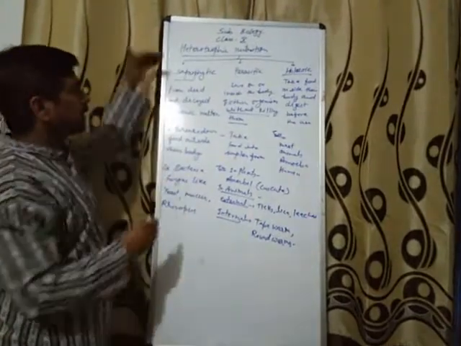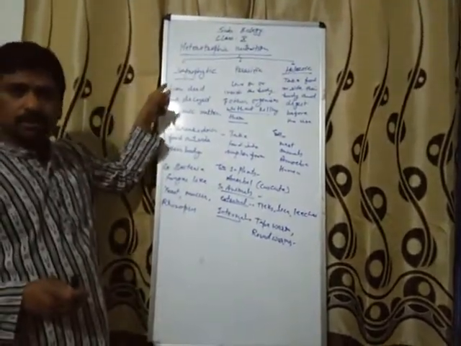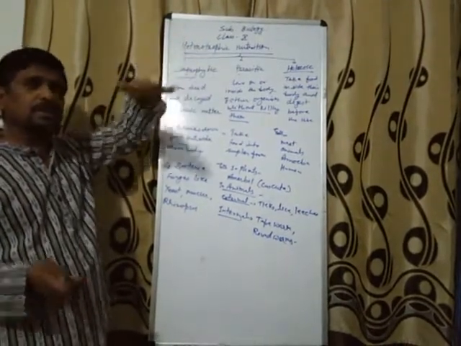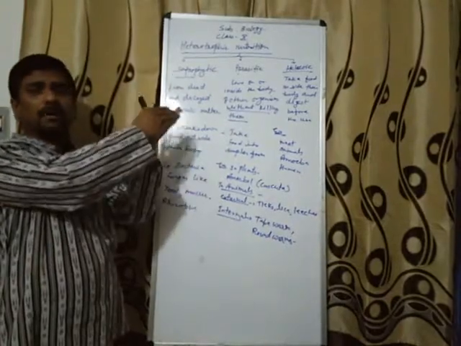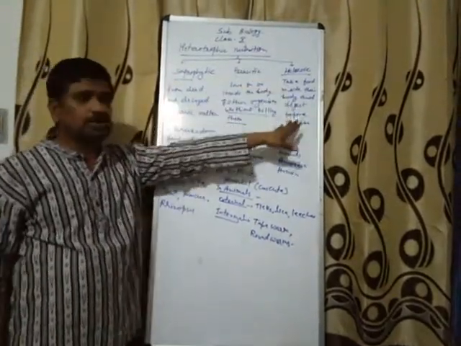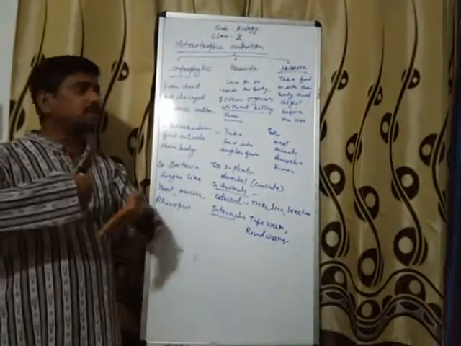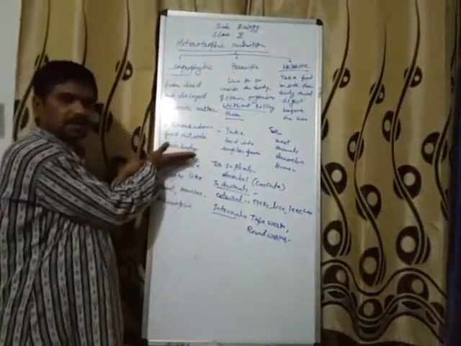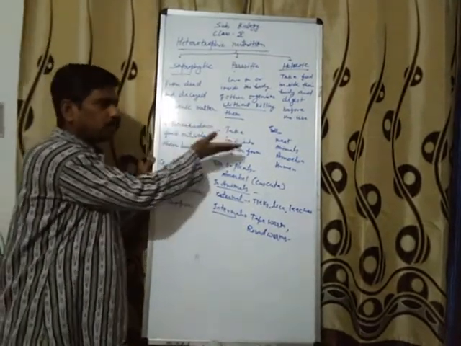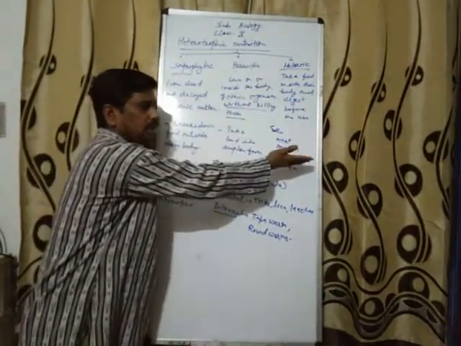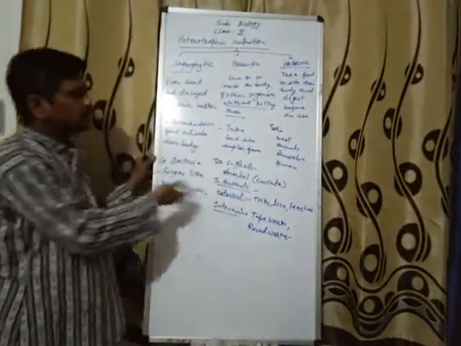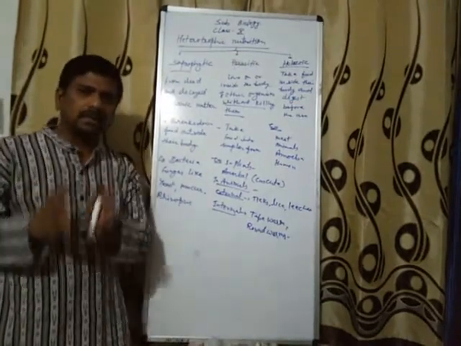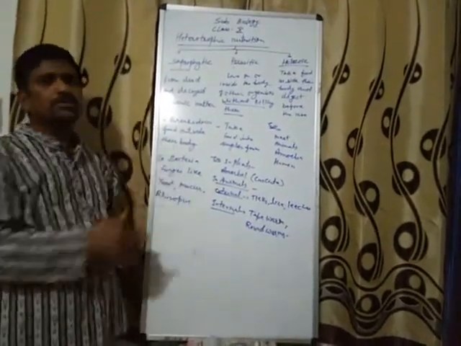Again I am telling, saprophytic depends on the dead and decayed organic matter. Parasitic nutrition, organisms live on or inside the body of the organism and derive nutrition without killing them. Holozoic nutrition, they take food inside their body, generally in the solid form, and digest before the use. It means saprophytes digest the food outside their body, while holozoic organisms digest food inside their body. So these are the three types of nutrition. In our syllabus in the 10th standard only holozoic nutrition is there.